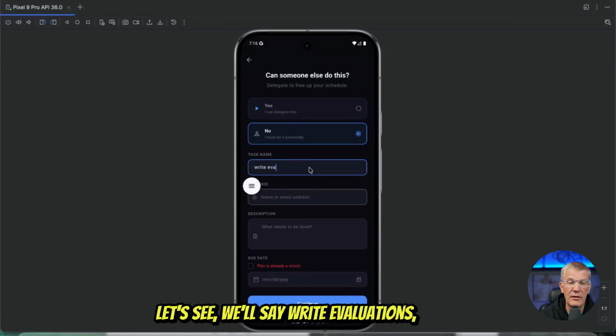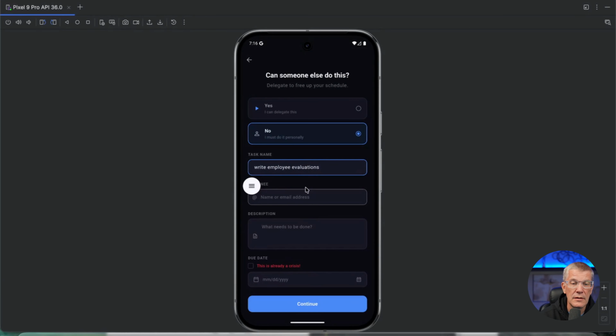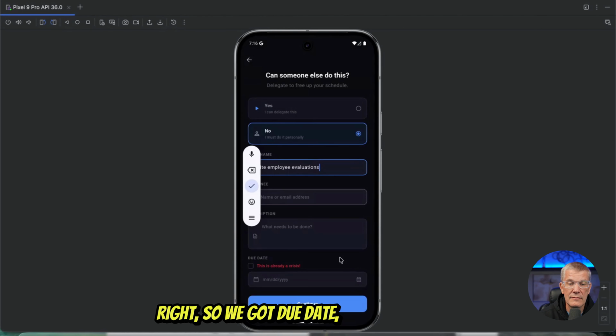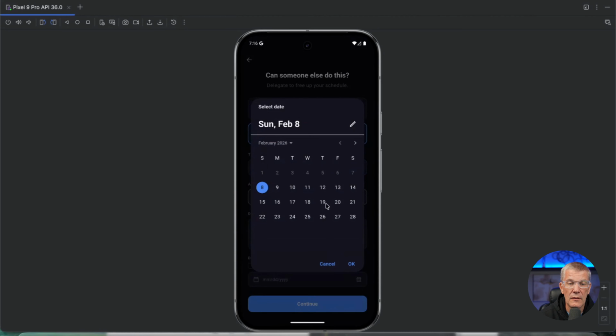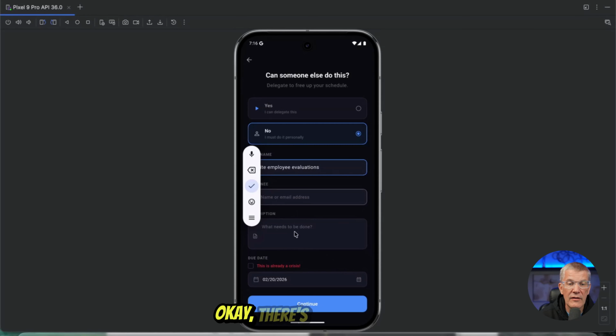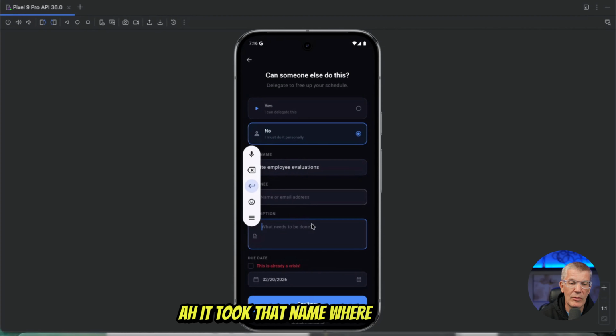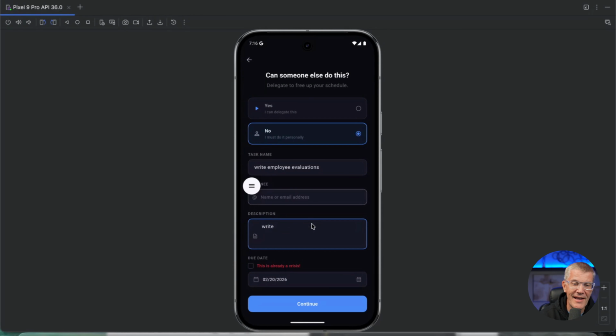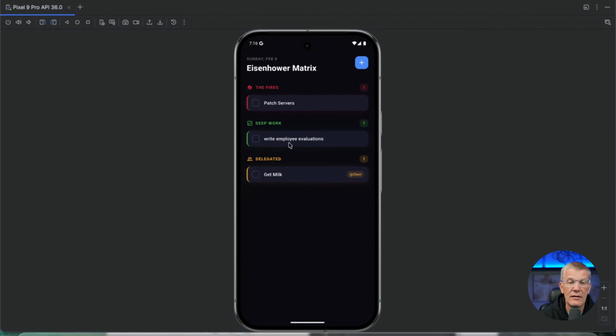Let's see. We'll say write evaluations, right? Employee evaluations, right? It's not an emergency, but it could be, but not yet. So we got a due date, not a crisis. Okay, that's not due till the 20th. Okay, there's no assignee. Oh, the name. It took that name where we were on the front page and now it added it. This is a test description. We really don't need that. Okay, so there we go. Right, employee evaluations. Let's see if it goes in there.